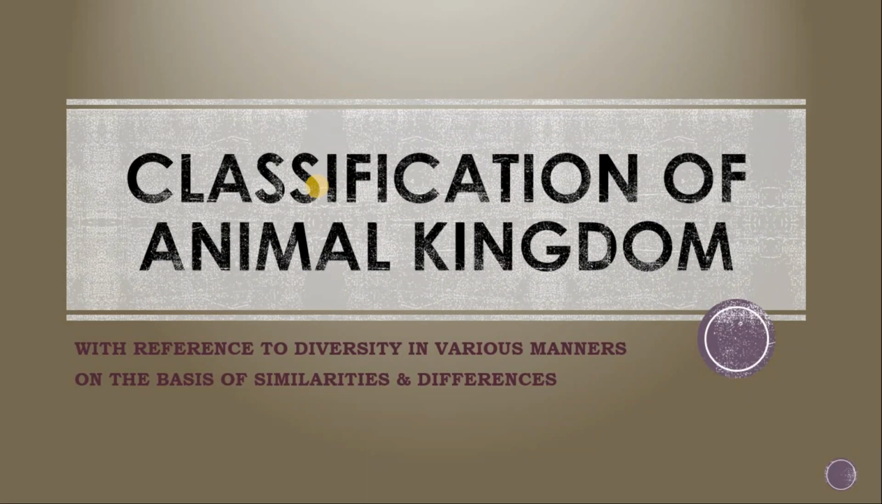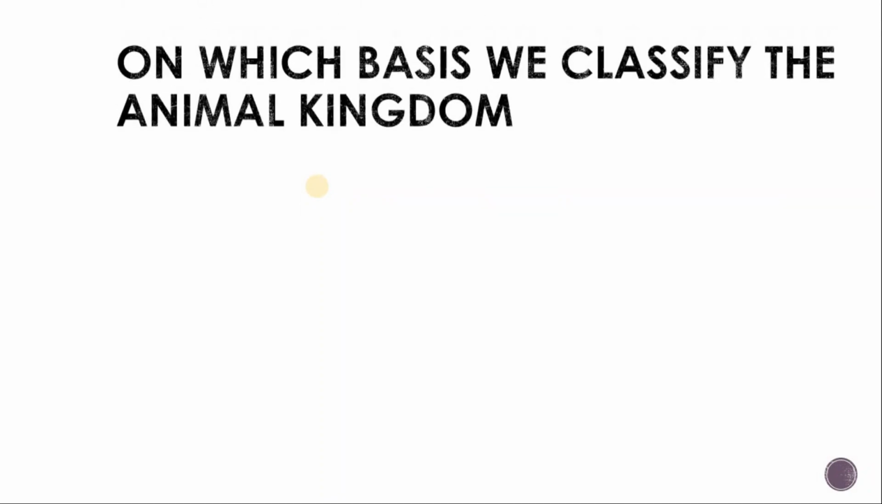This classification is based on various bases. In this tutorial, we are going to study on which basis we can classify the animals, the diversity which animals show in various manners on the basis of their similarities and dissimilarities. So now we are going to discuss on which basis we can classify the animal kingdom.